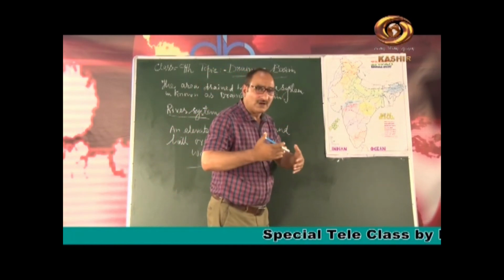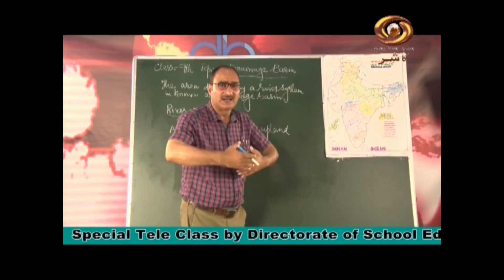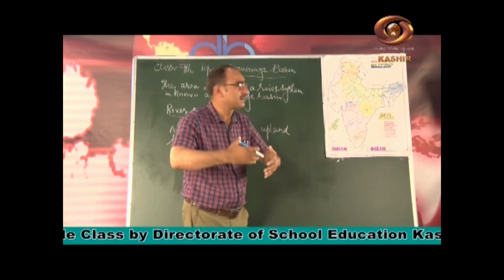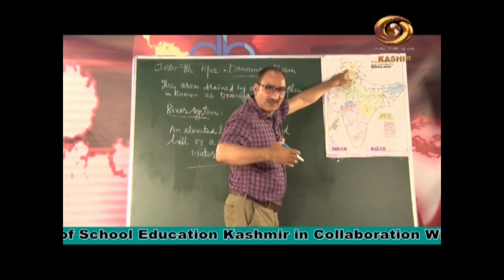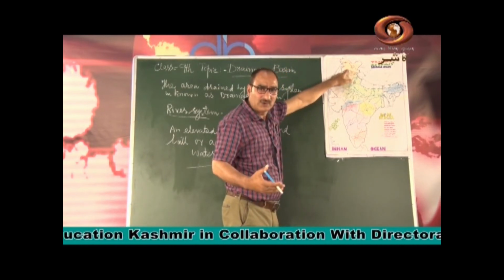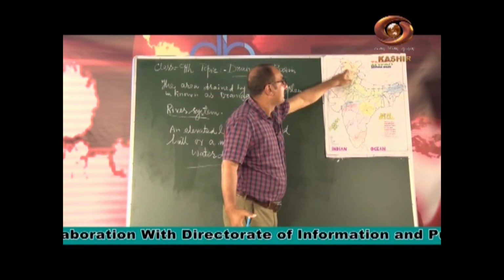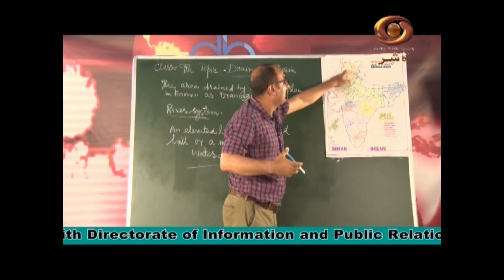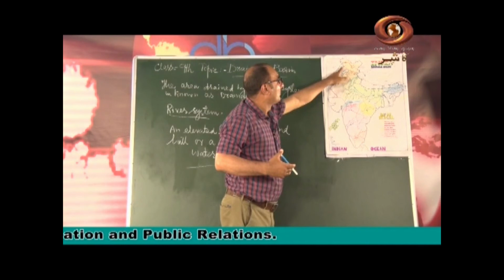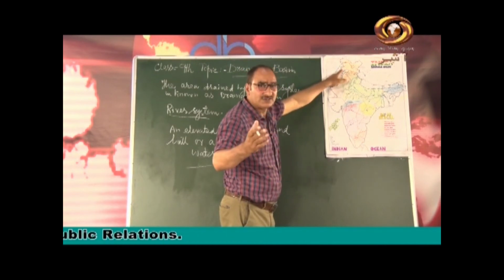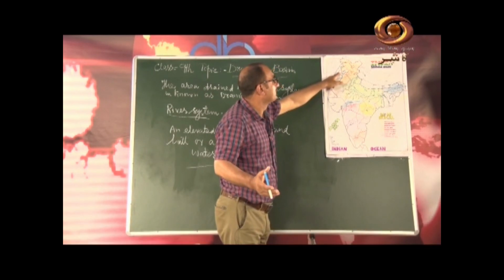First of all, it flows like a stream, like a nala, for about 25 kilometers up to Khanbal, and then this river enters the famous Wular Lake, which is the largest freshwater lake in Asia, and it emerges out, and via Baramulla, this river passes through a gorge and leaves the Kashmir valley and enters Pakistan.